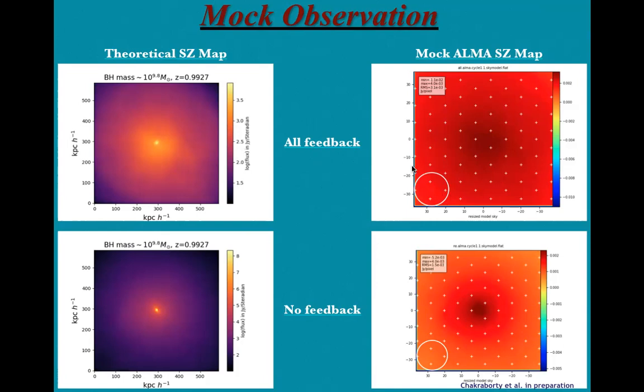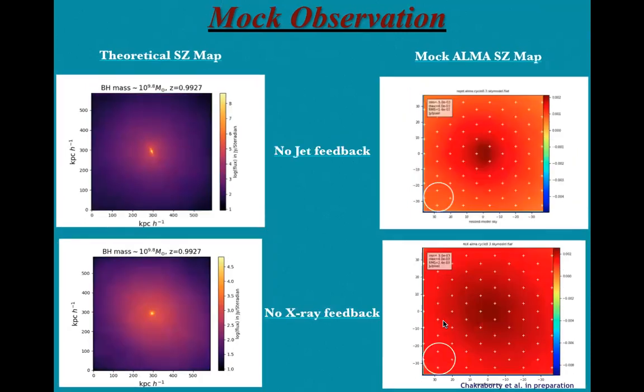Okay, so in the upper panel, this is for the all feedback mode. This is the theoretical AC map, and this is the corresponding mock observational ALMA AC map. All the maps in this case are also made at a 330 gigahertz frequency. In the lower panel, we can see the no feedback theoretical AC map, and the corresponding ALMA mock AC map for no feedback.